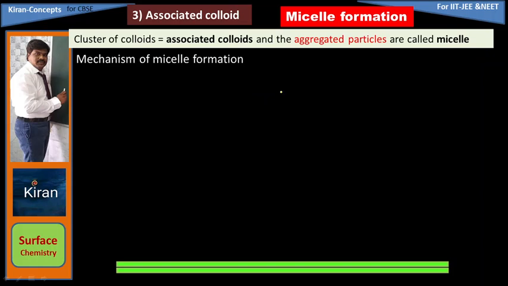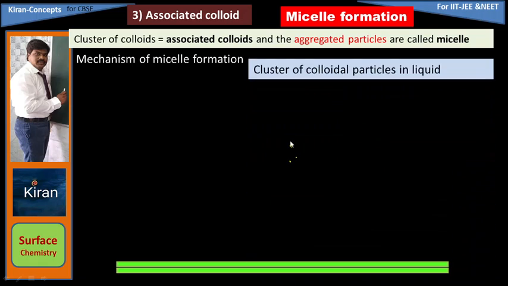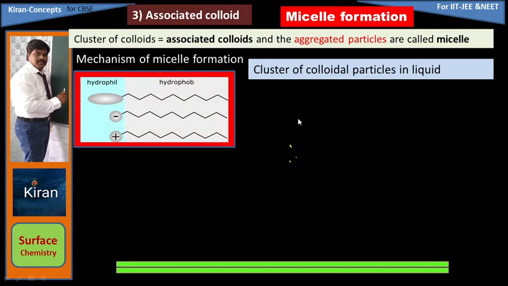Now, in what way the micelle is formed, we'll see the mechanism. A cluster of colloid particles in liquid is known as a micelle. The colloidal particle has two ends. One is the hydrophilic end. Hydrophilic means charged. And the hydrophobic end.